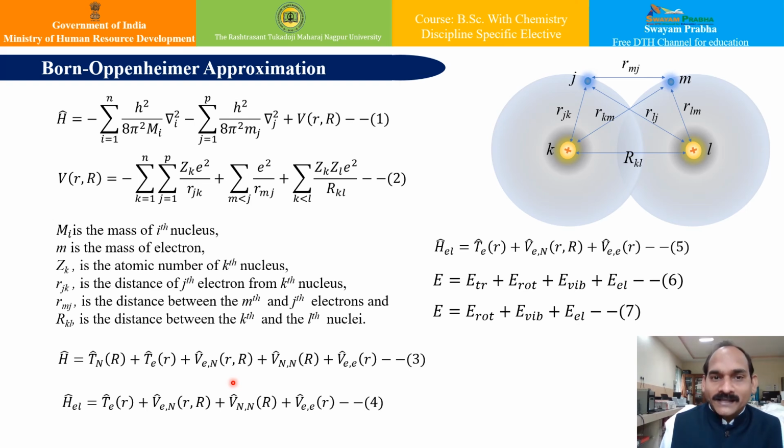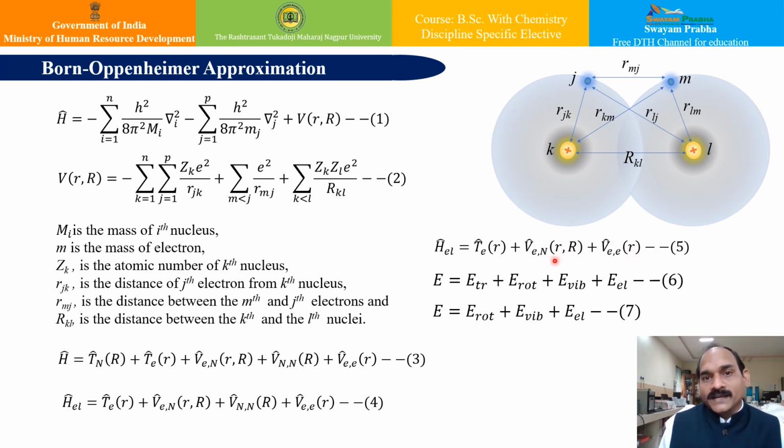Therefore, if I neglect it, my Hamiltonian for the electronic part can be given by equation number 5: the kinetic energy of the electronic part, then this potential energy part, and then the interelectronic part.